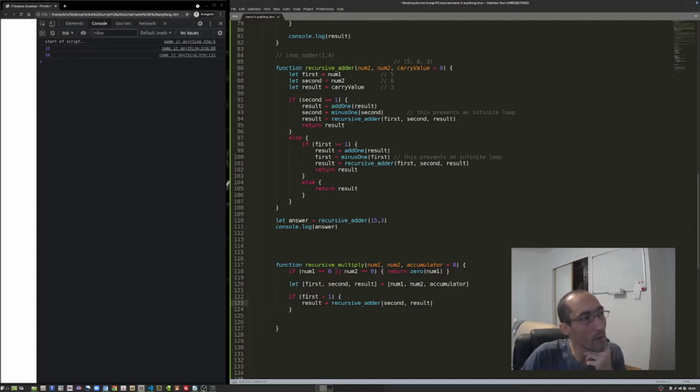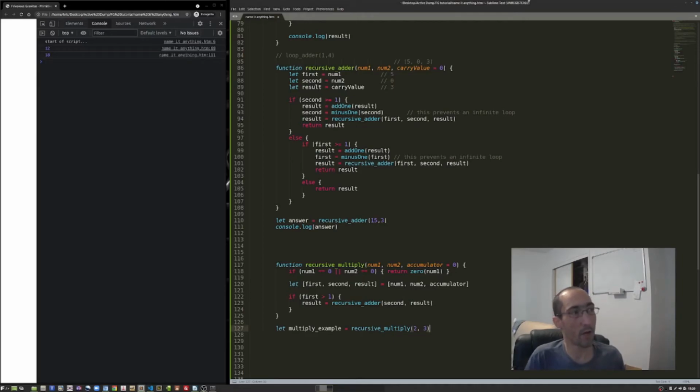So let's step through this. If first is greater than 1, so let's just say let multiply example equal recursive multiply, so 2 and 3.